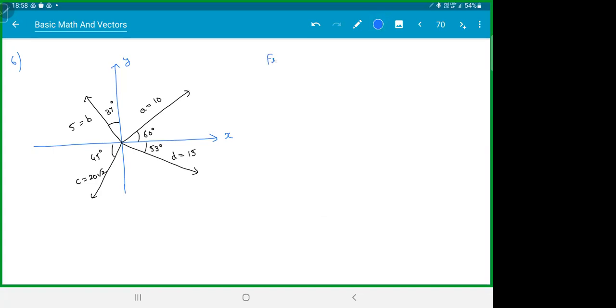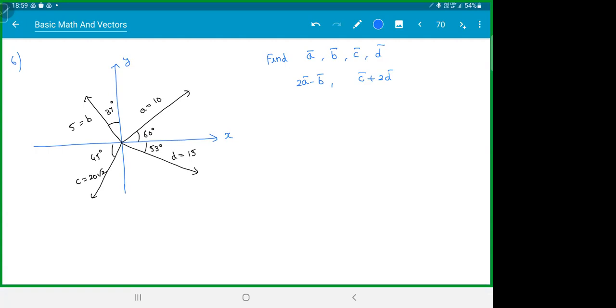Find the vectors a bar, b bar, c bar, and d bar in terms of i cap and j cap. Then find 2a bar minus b bar, and c bar plus 2d bar. Let's get all the six. First find a bar, b bar, c bar, d bar. I hope the diagram is clear. Find a bar, b bar, c bar, and d bar.